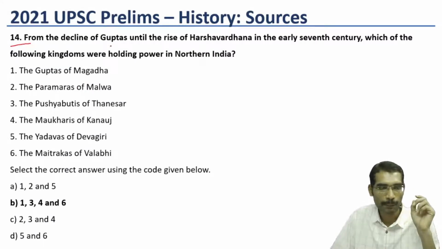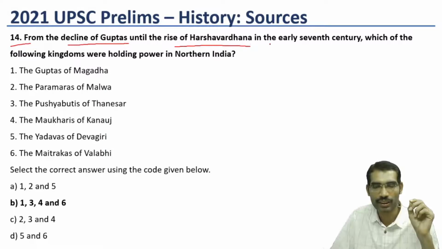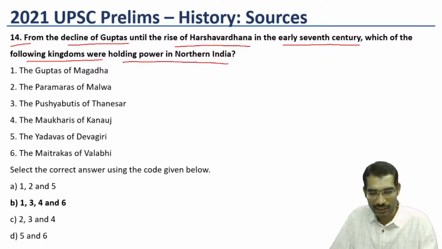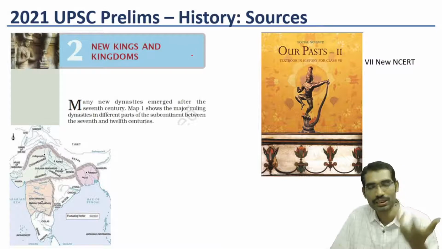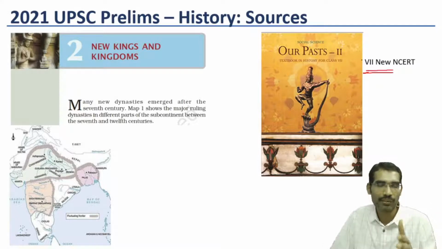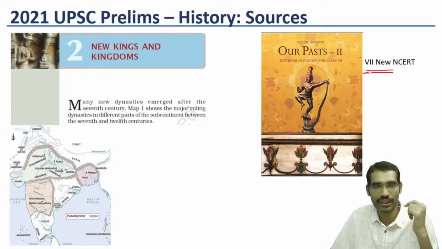Now 14th. From the decline of Guptas until the rise of Harshavardhana in the early 7th century, which of the following kingdoms were holding power in northern India? Once again, this can be answered from the new NCERT basic book. This is part of medieval India. This is the 7th standard. Previous question, Dholavira, was the 6th standard. Now this one is the 7th standard.